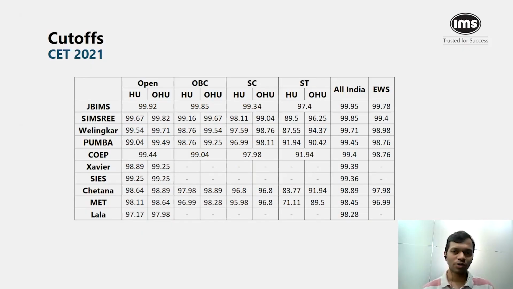Now let me talk about the part for which I guess everybody is interested or watching this video, which is the cutoffs. And what you have on screen is the CET 21 CAP round 2 cutoffs in terms of percentile. You can keep this with you so that once the results are out, you can look at the percentile cutoffs of last year and make an estimate as to which college you might have a shot at.